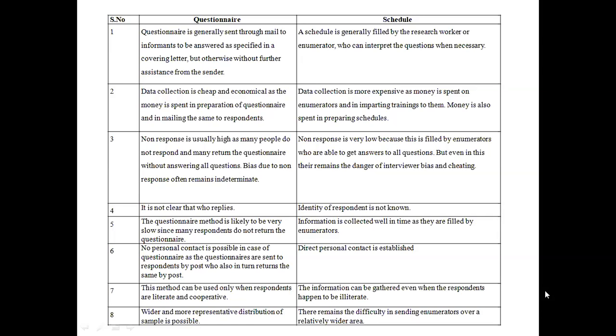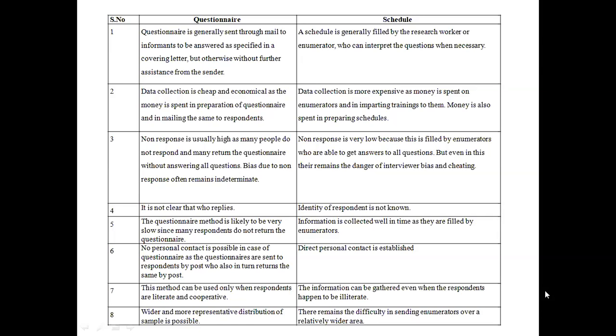They will never know the respondents, their face and their background. But in case of schedule, direct personal contact is established, as the researcher personally goes to the respondents. They can meet each other, get informed about each other.